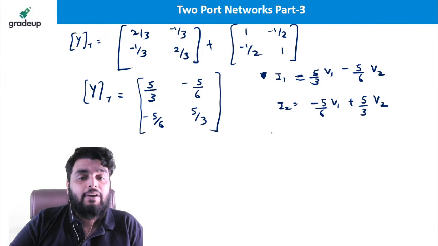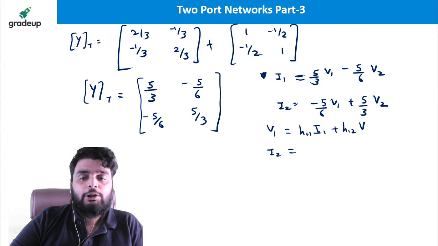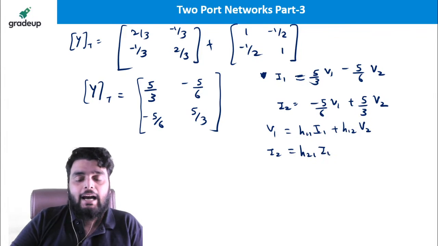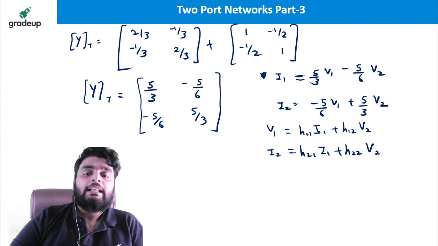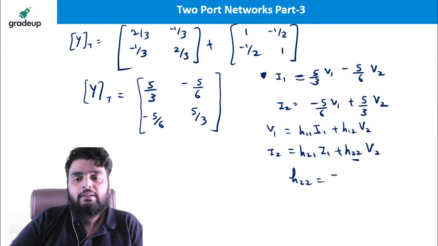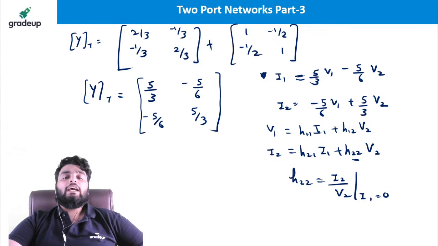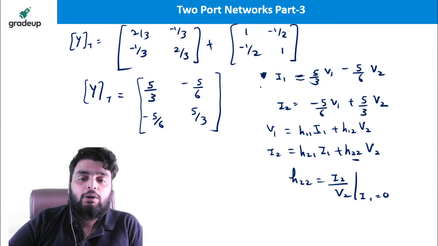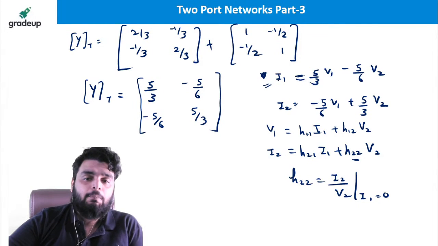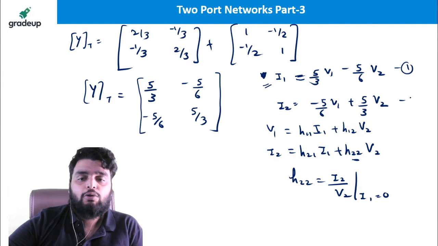Now what is the equation of the H parameter? V1 and I2 are equal to H11 I1 plus H12 V2, and H21 I1 plus H22 V2. Now what is H22? I need to find out H22. H22 is I2 divided by V2 when I1 is equal to 0. Okay. So you just need to put I1 equal to 0 here, and when you put I1 equal to 0 here, you will get a relation between V1 and V2, right? So this is equation 1, this is equation 2.